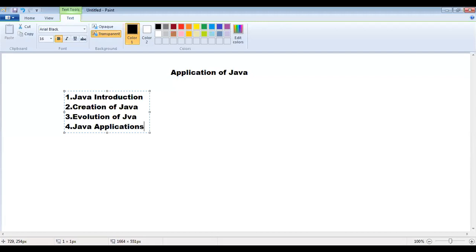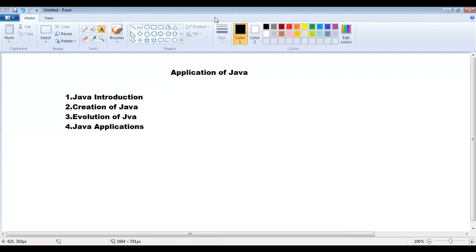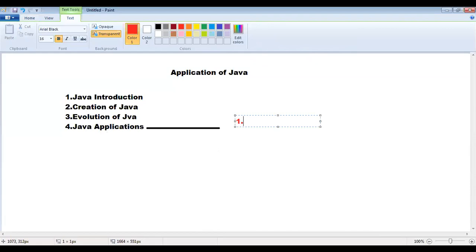By using Java technology, we can develop different types of applications. What are those different types of applications? The first thing, we can develop standalone applications or desktop applications. Desktop applications are also called standalone applications. And the second thing, web applications.